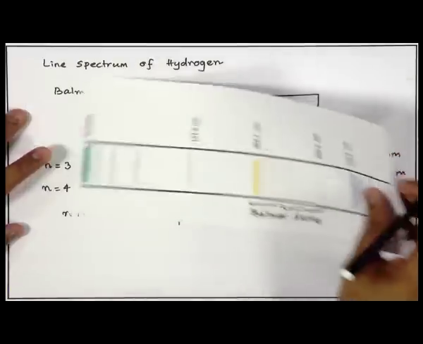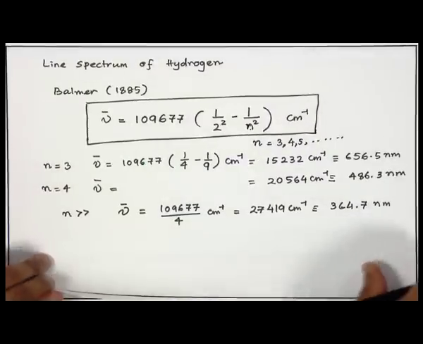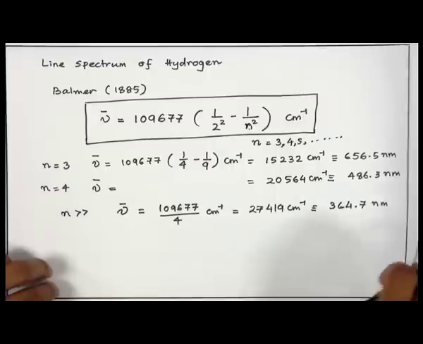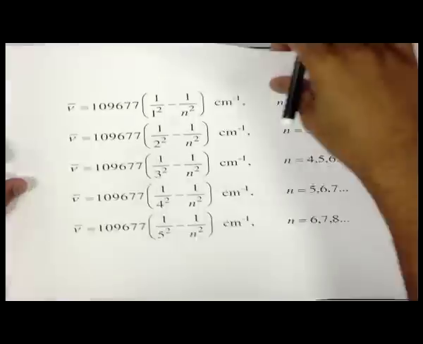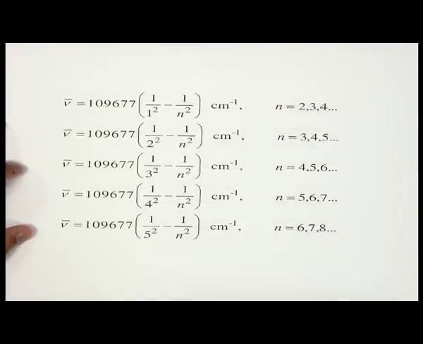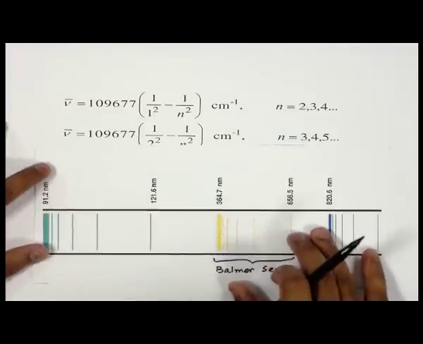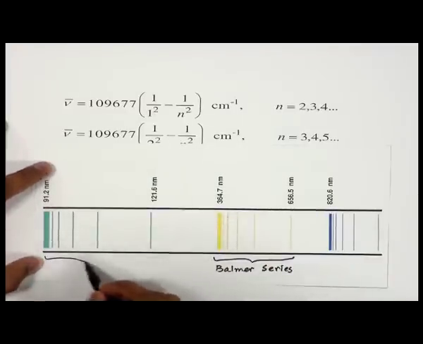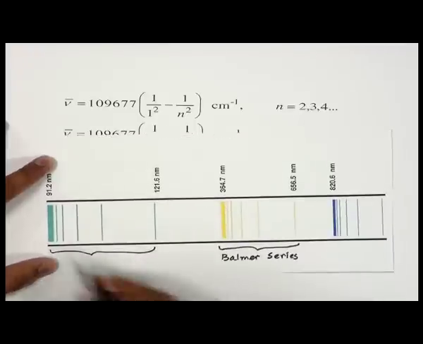Following the work of Balmer, there were other scientists who could see that they could also explain the remaining part of the hydrogen atom spectrum. For example, this region could be solved by Lyman.